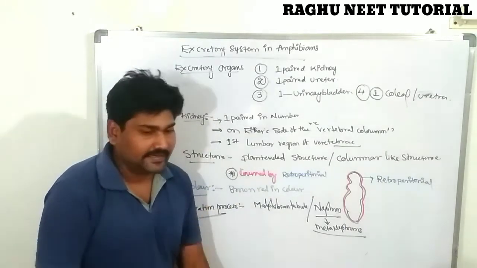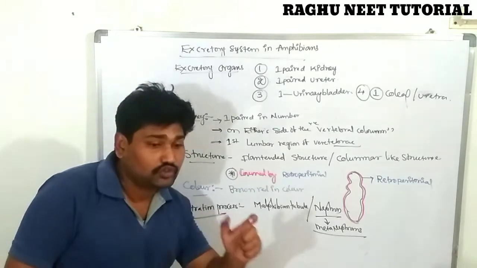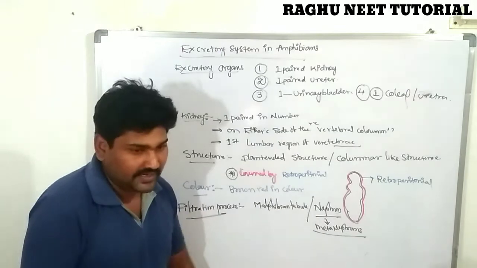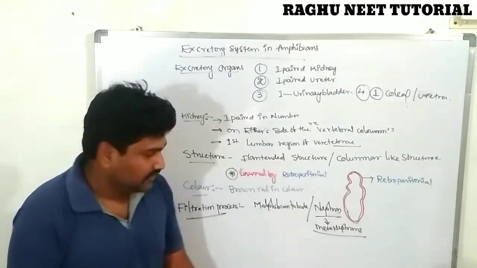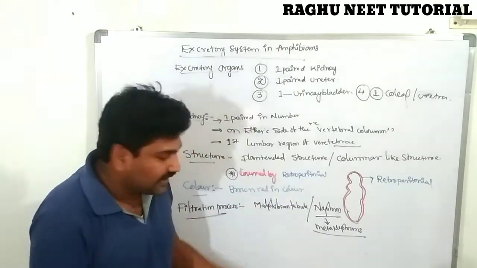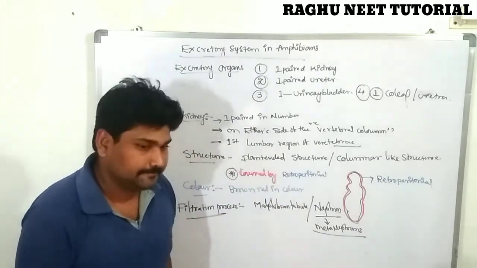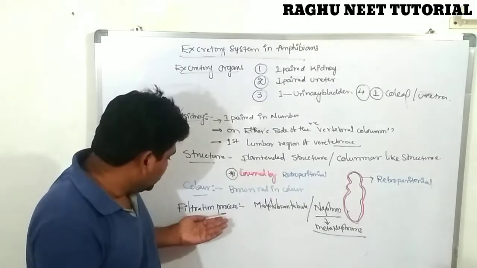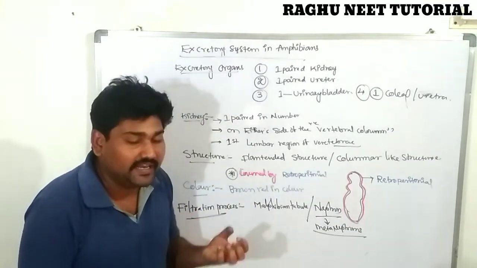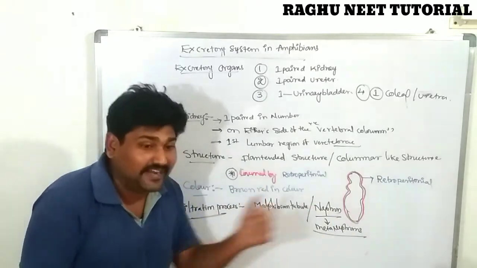The kidney is covered by an outermost protective covering membrane known as the retroperitoneal membrane. It is a covering membrane. Very, very important. So next one. The color of the kidney looks like which color? Red or brown-red in color. Clear?